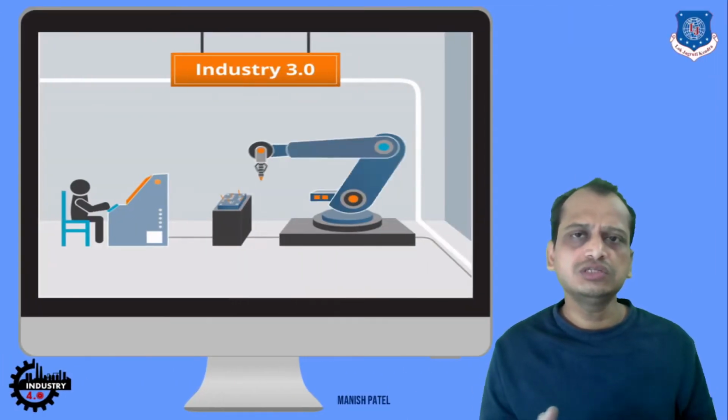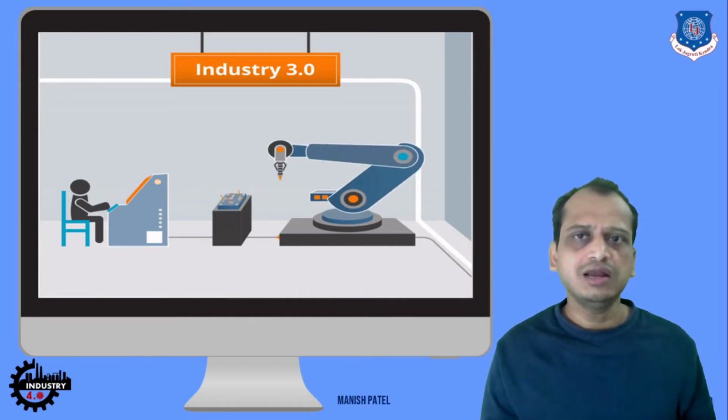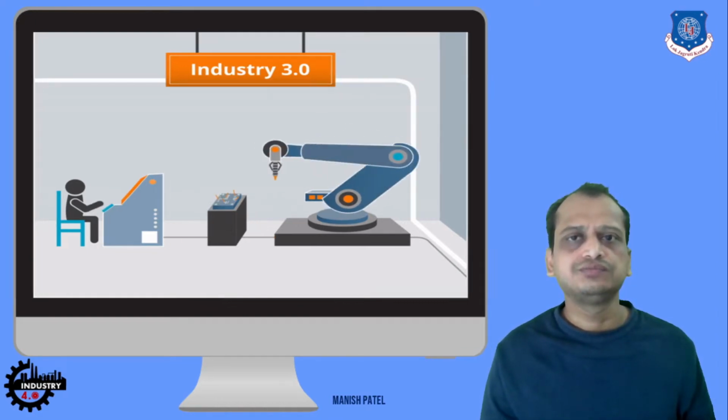Then we come to the Industry 3.0 revolution, with the invention of PC technologies, controllers, and integrated chips. This Industry 3.0 revolution started, and industrial robots were also integrated into the conventional manufacturing scenario.